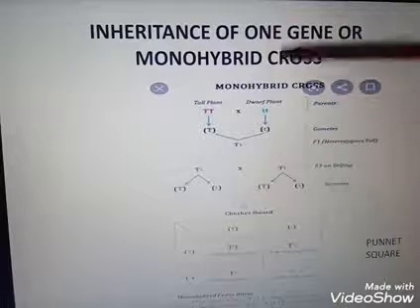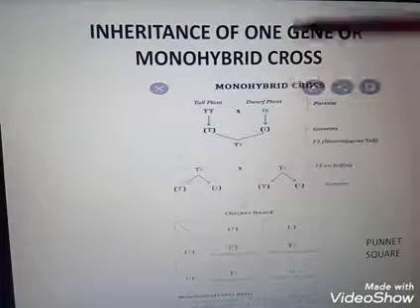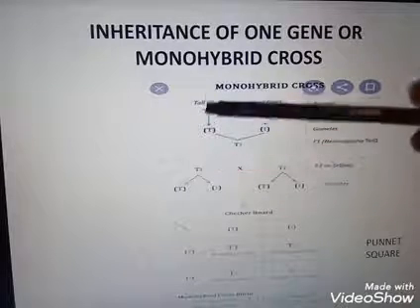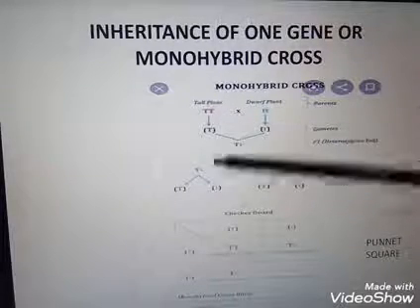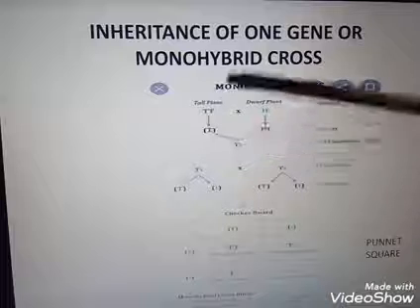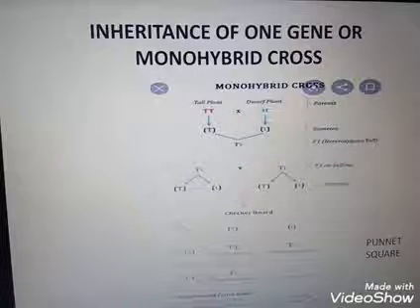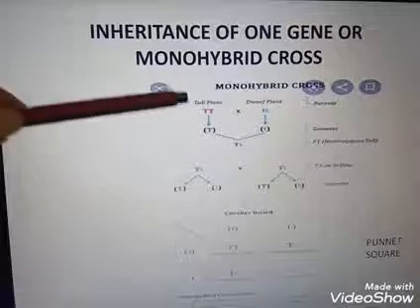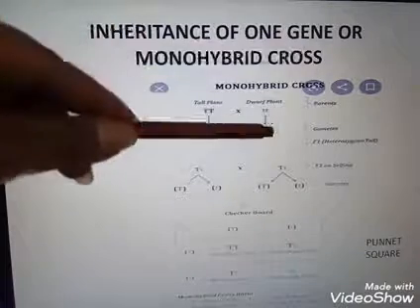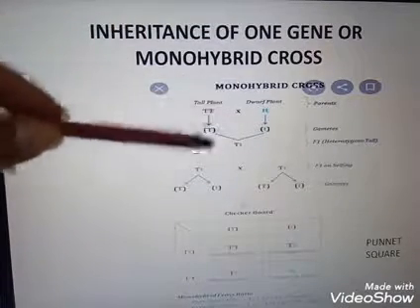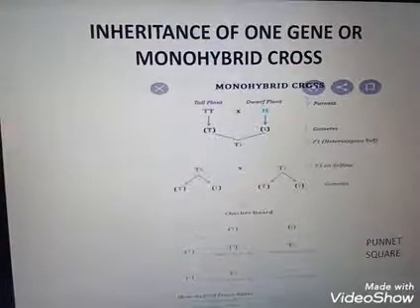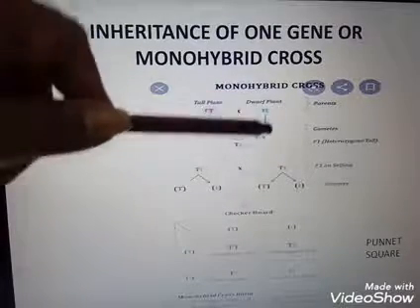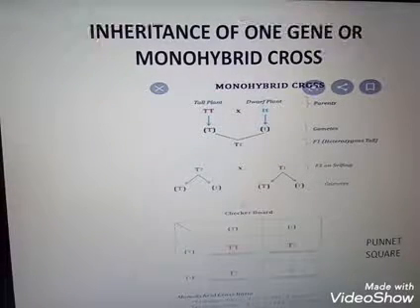From this we can separate the gametes. We know that alleles are seen in pairs, so we can separate them. From capital T we can take one gamete, that is capital T, and here that is small t. So we can cross this capital T with small t. We get the heterozygous condition, capital T, small t. That is our F1 generation.